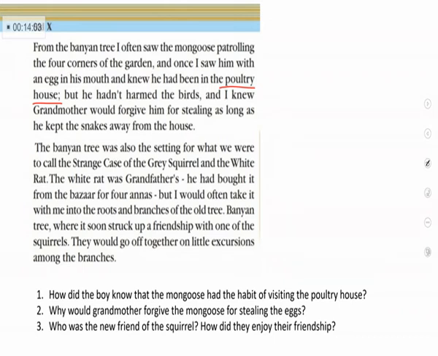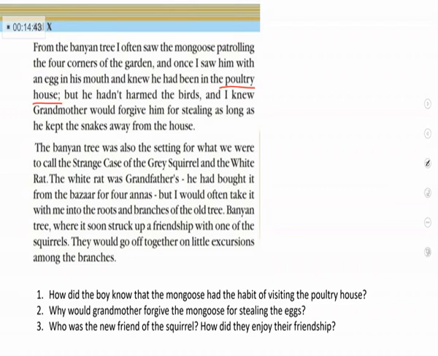Okay? So what was the fun the mongoose created in the garden? Mongoose patrolling the four corners of the garden, and he went to the poultry house and stole the eggs, but he hadn't harmed the birds, and grandmother would forgive him. Okay, because he kept the snakes away from their house. Okay, my dear ones, do you understand this paragraph? Can we move to the next one? Are you eager to know the rest of the story? Okay? Yes. The first sentence, can we begin?